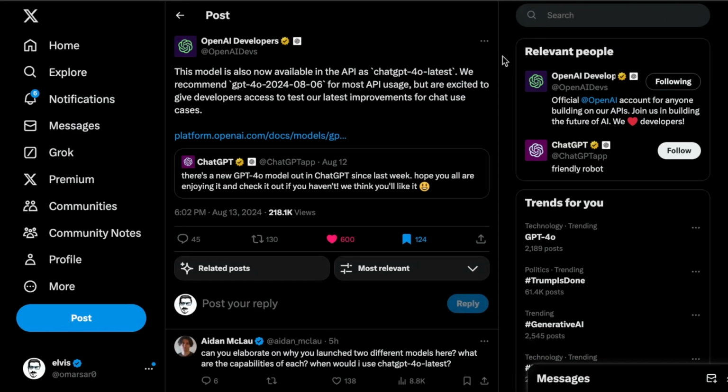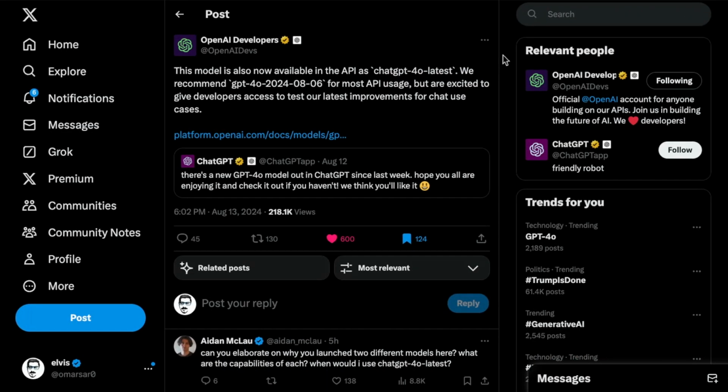So we have two different models that were recently released by OpenAI. So we have the GPT-4o 2024-0806. So this is the 6th of August, that's last week. And then we have this other model as well called ChatGPT-4o latest. The ChatGPT-4o latest is the model that's connected in ChatGPT, the product. So that's the one that you will be using, which is referred to as ChatGPT-4o.